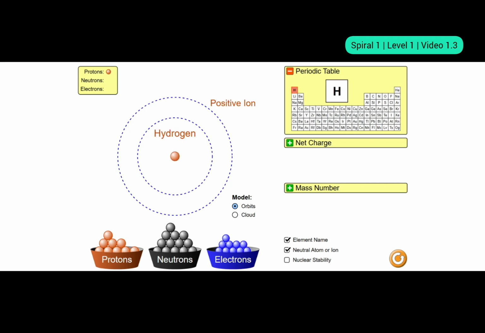All right. We'll start with hydrogen. Okay. So here you see the net charge. Keep noticing the charge meter as I make changes in the atom. All right. So now it says it's hydrogen. Just check the periodic table in the square box. What is written? Hydrogen. It's a neutral atom. That's also given. And what do you see in the net charge meter? It's 0. Now, suppose I remove this proton.